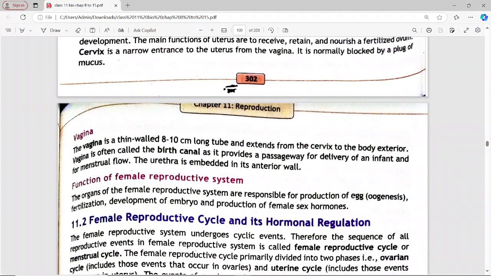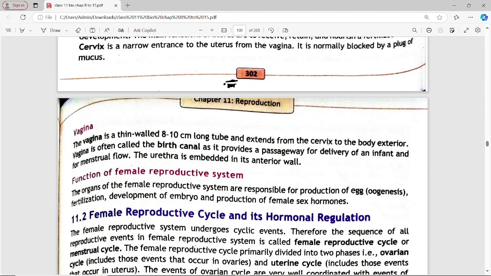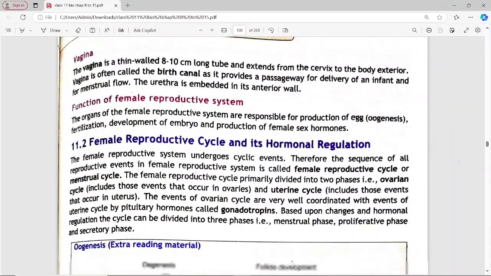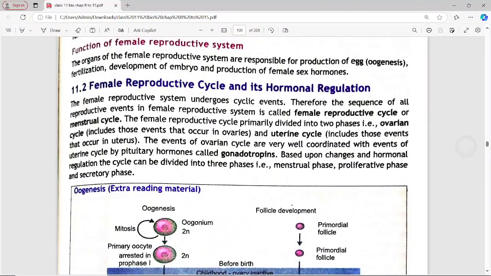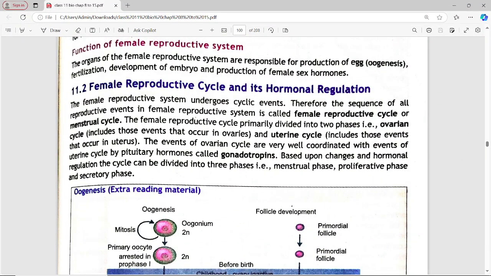These organs are responsible for the production of eggs, which is also called oogenesis, and for fertilization and development of the embryo.